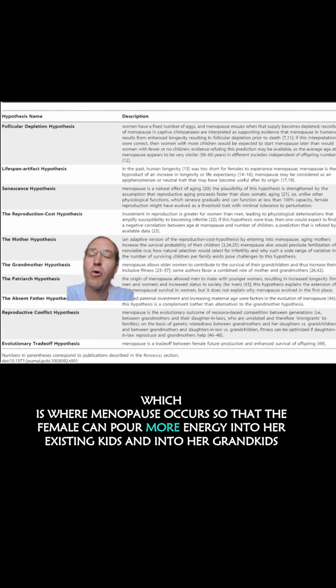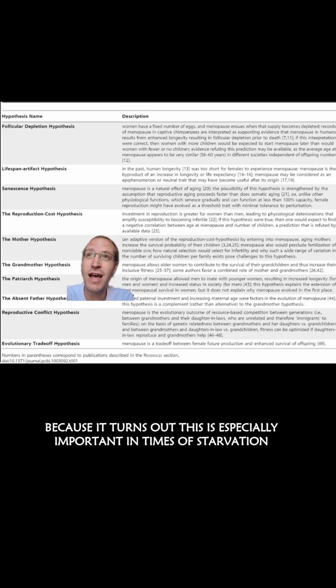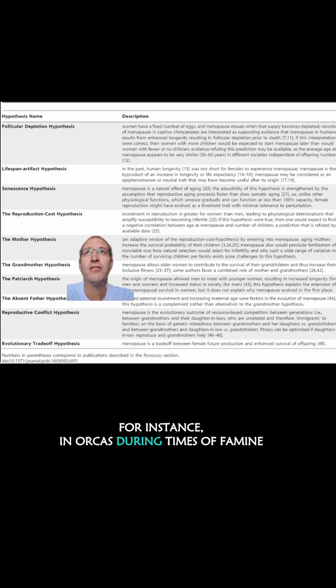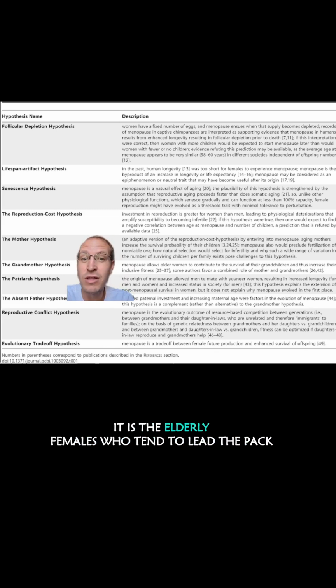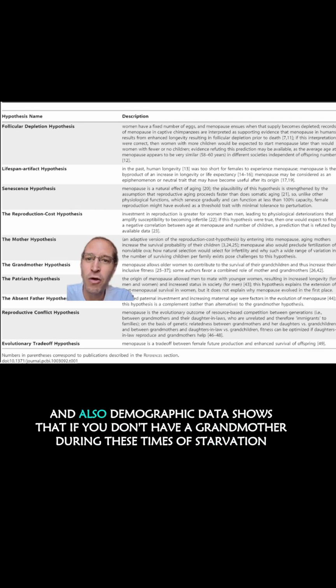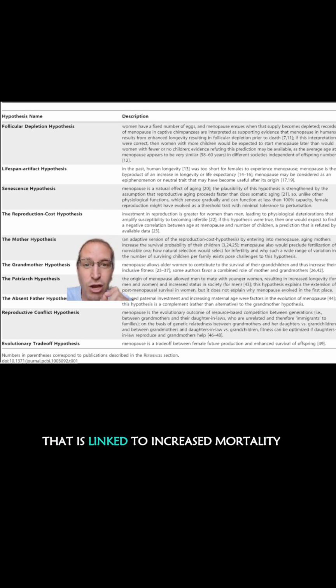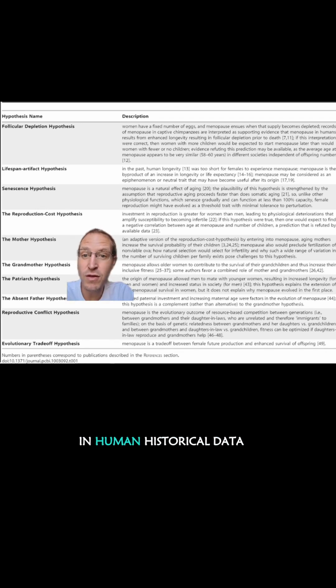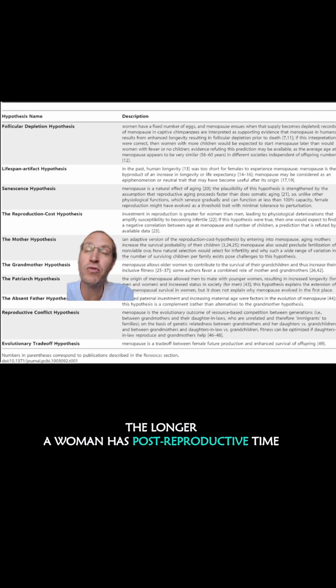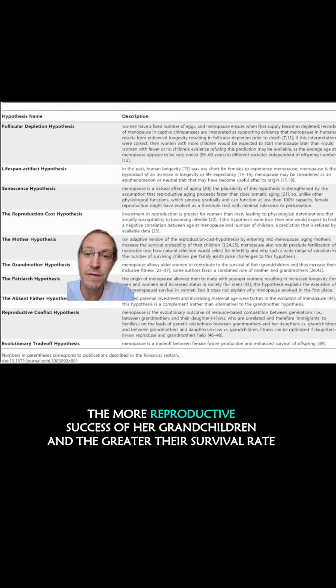that the female can pour more energy into her existing kids and into her grandkids, but we'll add more data because it turns out this is especially important in times of starvation. For instance, in orcas, during times of famine, it is the elderly females who tend to lead the pack. And also, demographic data shows that if you don't have a grandmother during these times of starvation, that is linked to increased mortality. In human historical data, the longer a woman has post-reproductive time, the more reproductive success of her grandchildren and the greater their survival rate.